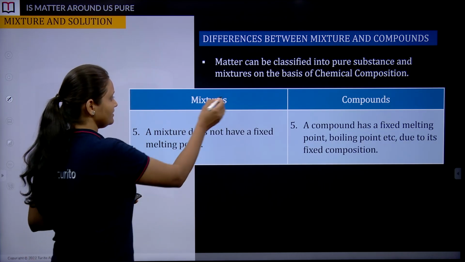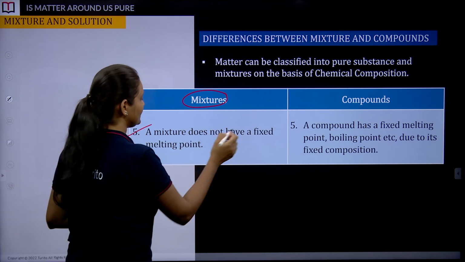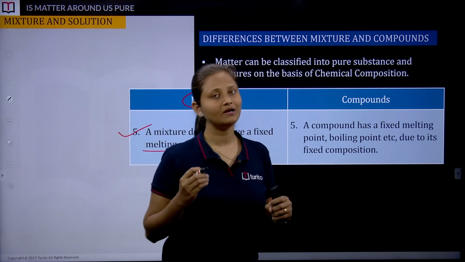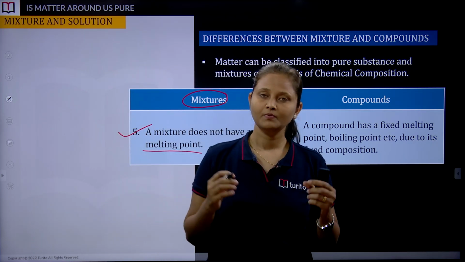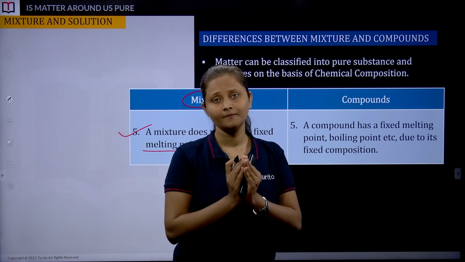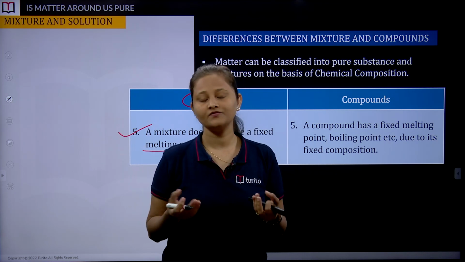Moving ahead, mixtures, property number 5. A mixture does not have a fixed melting point, whereas compounds have a sharp melting or boiling point, because the number of atoms or molecules or elements is fixed. Here the combination ratio itself is not fixed.